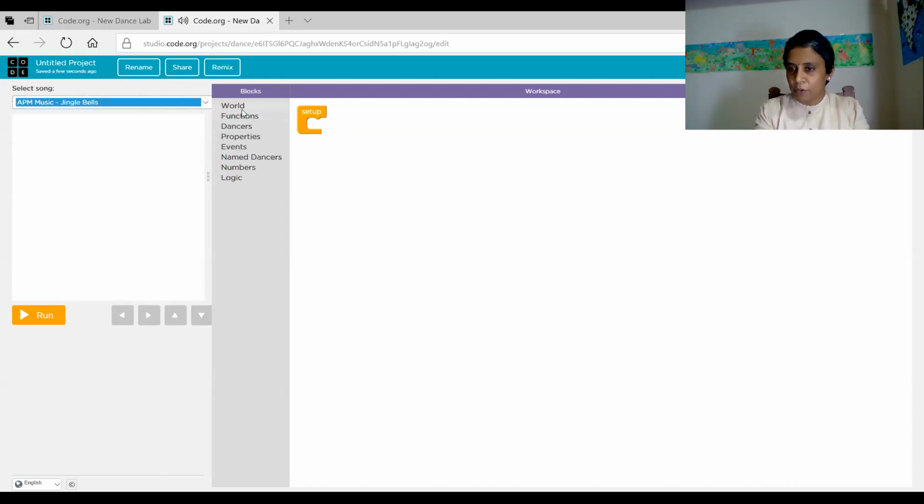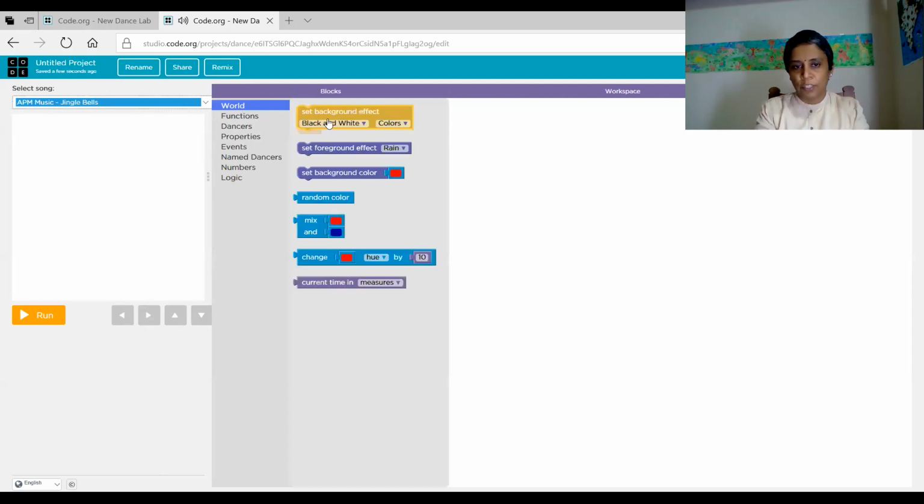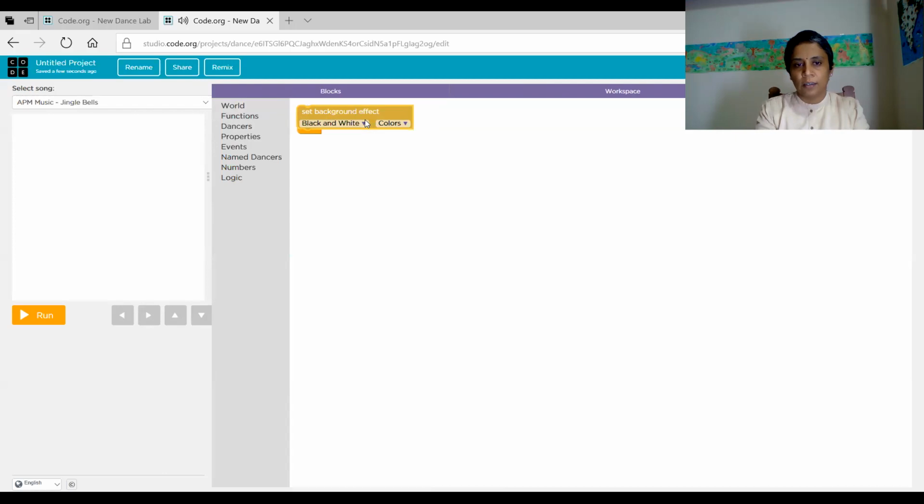Then we need a background. So music is selected. Next one is the background. So select the background for that. I'm going to select the background here. I'm going to take a neon. Then I'm going to take a color here. I have taken fireworks. So this is my first block, the first instruction.